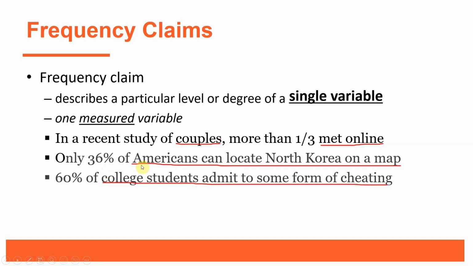In the second claim, we're looking at what percentage of Americans can locate North Korea on a map. There's just one variable, how many Americans. And in the last claim, again, we just have a single variable that's measured. What percentage of college students admit to some form of cheating? So with a frequency claim, there's just a single variable, and that variable has been measured. We've collected data on it.